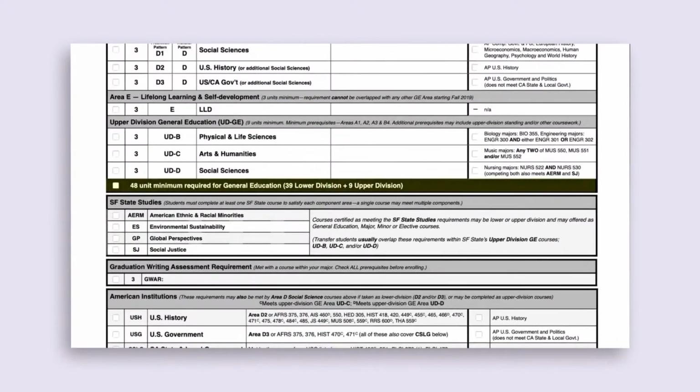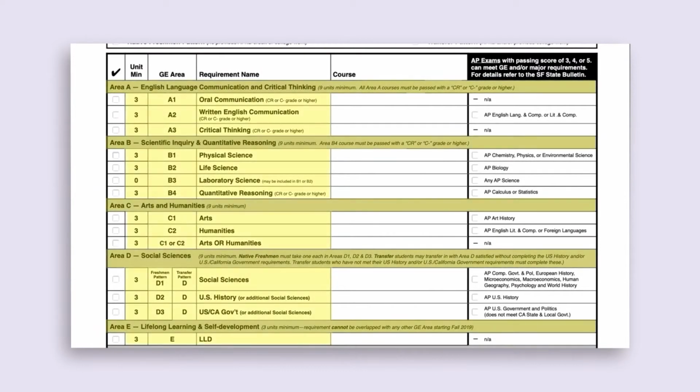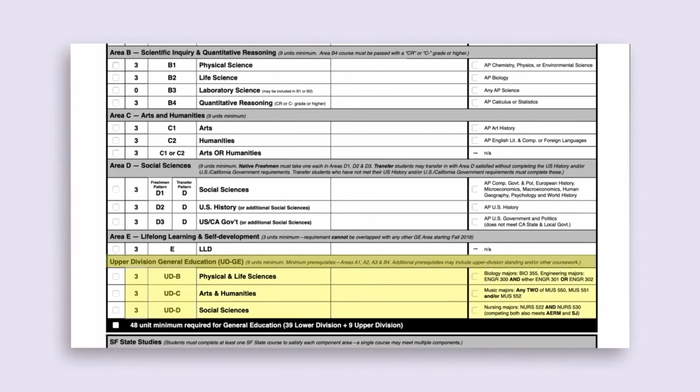The university requires all students to complete 48 units of general education requirements. This includes 39 units of lower division, which are appropriate for students of any class level to take, and 9 units of upper division coursework, which are generally for juniors and seniors.